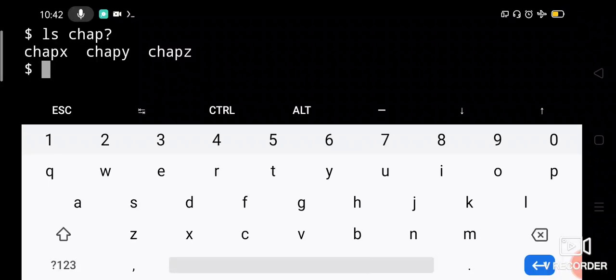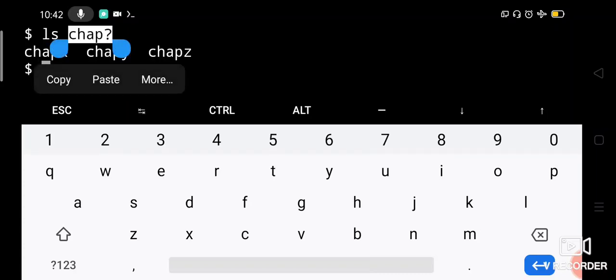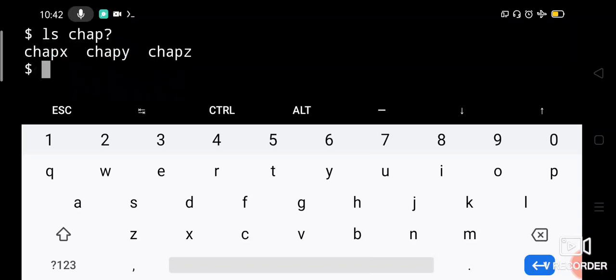Others, chap 01, 02 or chap xyz, they will not be displayed because they are all having multiple characters after chap. So now this pattern chap question mark will only display the files which are starting with chap and after that have only one character, that is chap x, chap y and chap z. Okay, so that is how the question mark works.